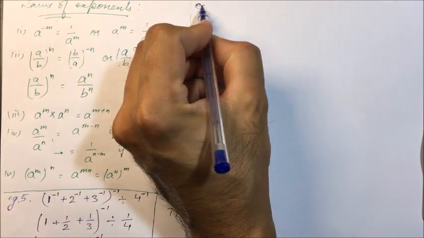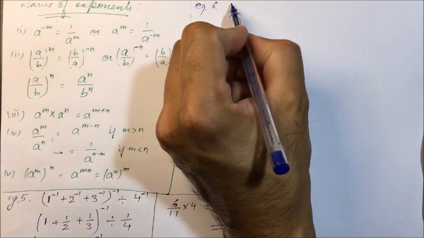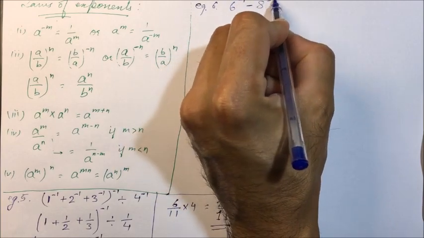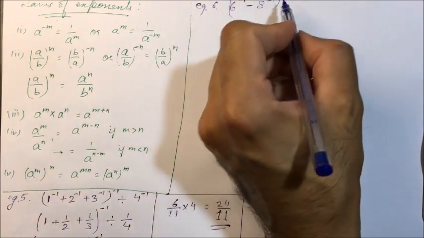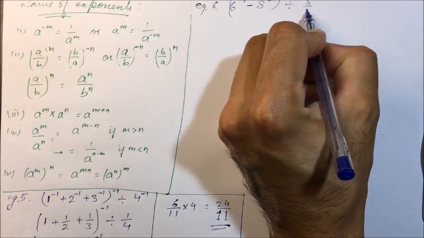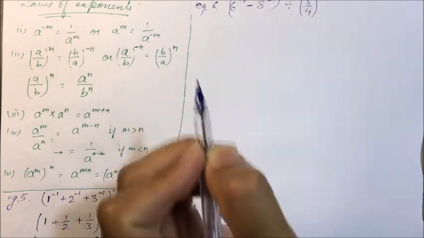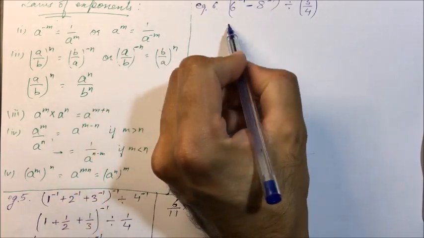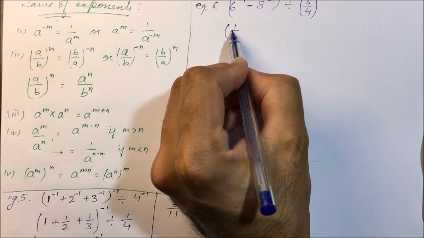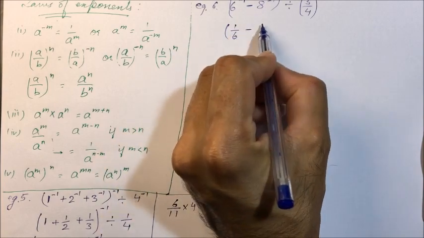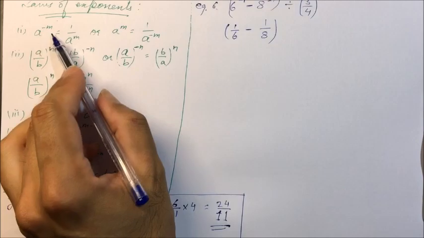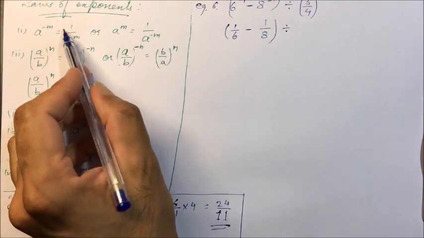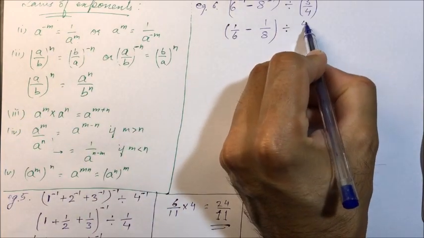Example 6 I am taking. We have to evaluate 6 raised to power minus 1 minus 8 raised to power minus 1, close the bracket, this whole divided by 3 by 4 raised to power minus 1. So first we have to solve the bracket. So 6 raised to power minus 1 can be written as 1 upon 6 minus 1 upon 8. We are using first law here. Divided by, take the inverse of this one, 4 upon 3.